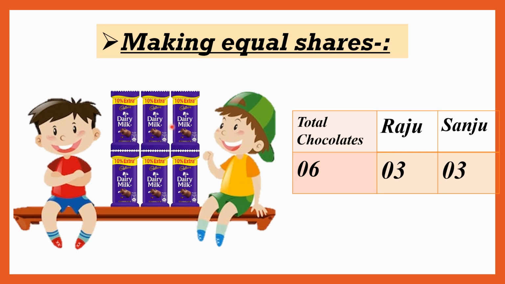Yes, so Raju will get 3 chocolates and Sanju will get the other 3. So the total chocolates are 6, and if they share them equally, each will get 3 chocolates.